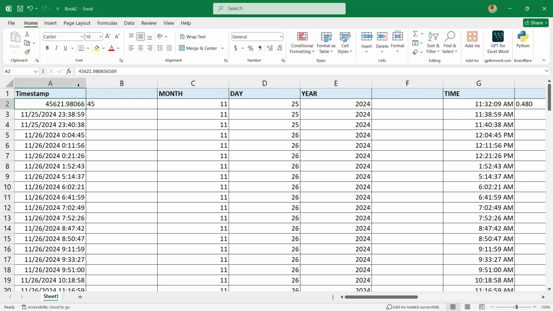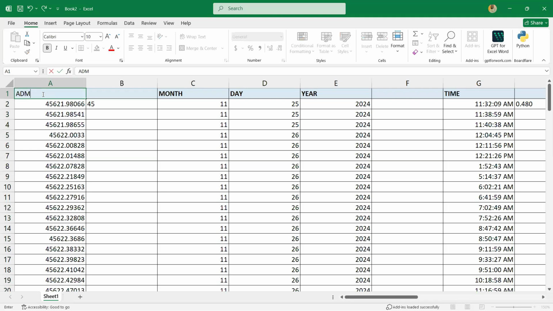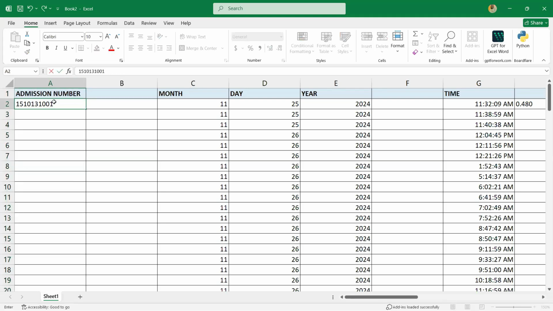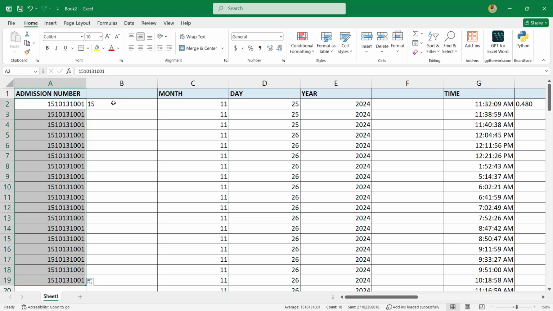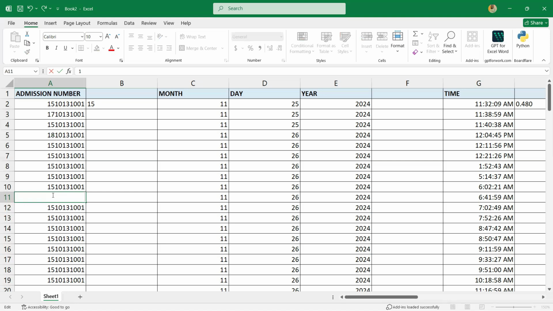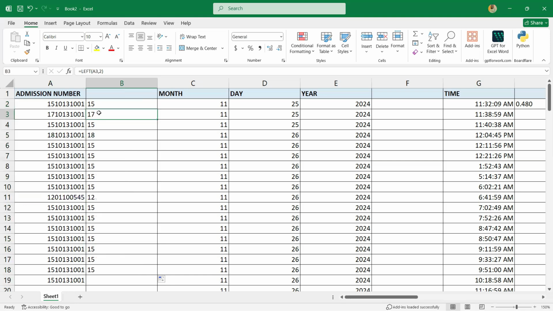Okay. So the problem is the cell formatting. Let me just use 001 like this. So now I want the first two characters in this cell. In the admission number system, it is showing the year you entered the university. So let me just say this one is 151, this one is 16, change it to 17 here, like this. Now it gave me 15. You see, it is always extracting the first two letters. You see this one that started with 17, it just gave me the 17. You understand? It's showing when they started.